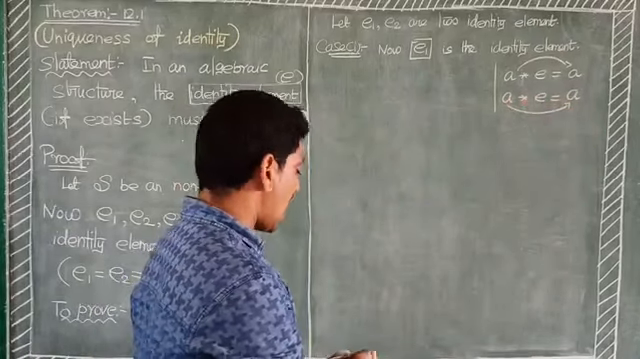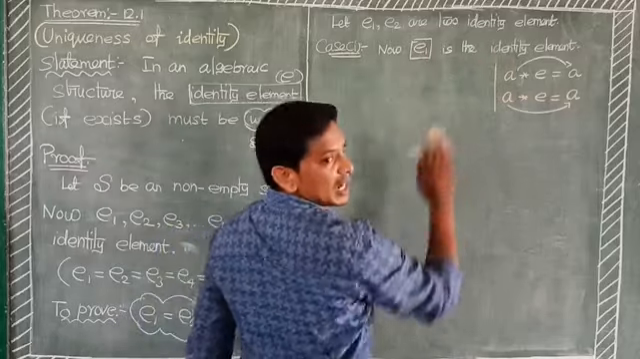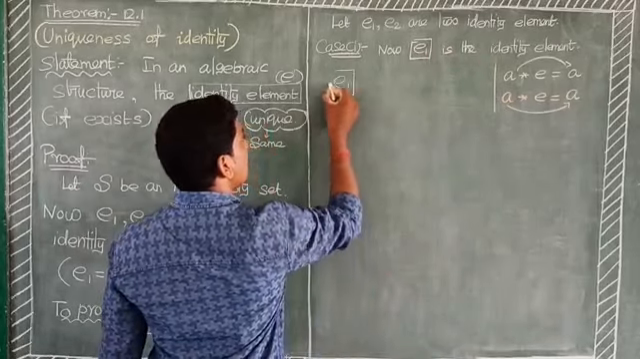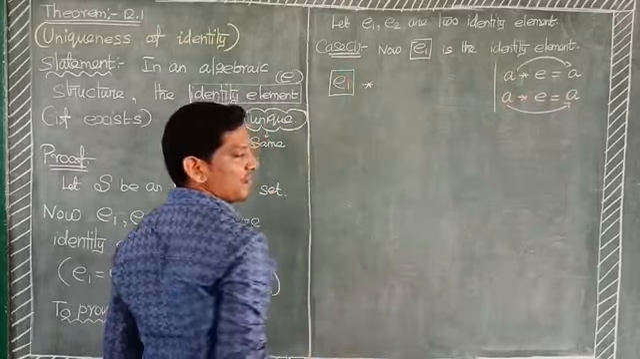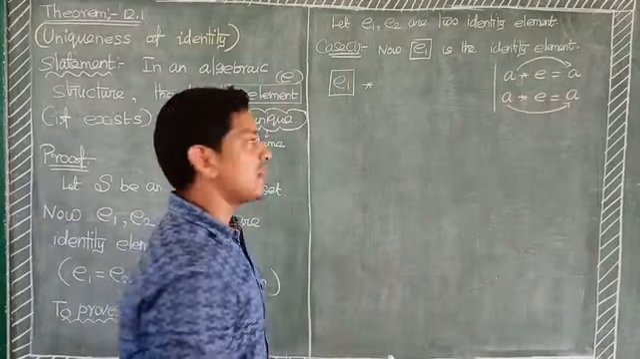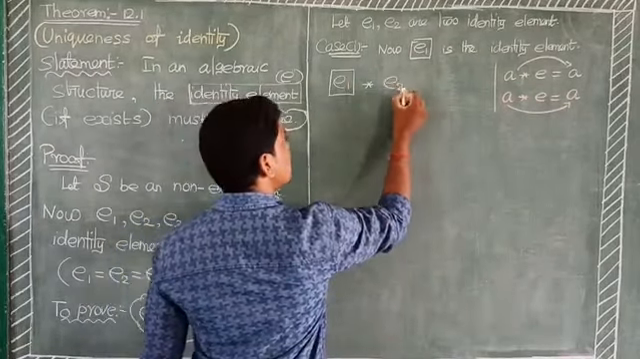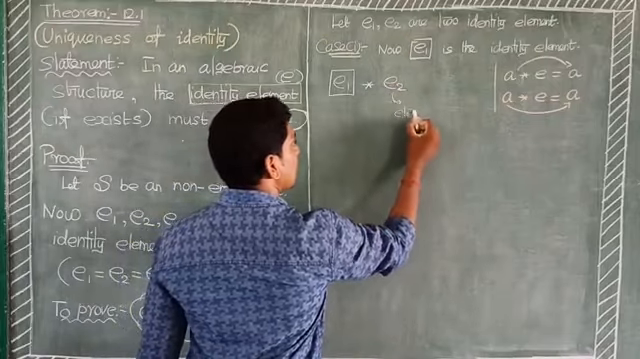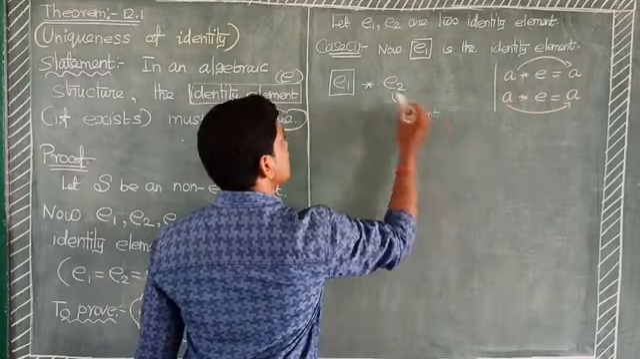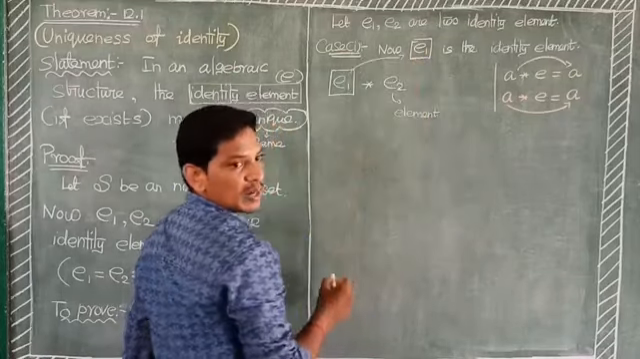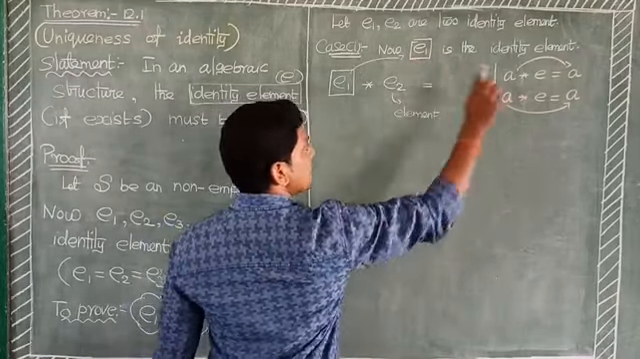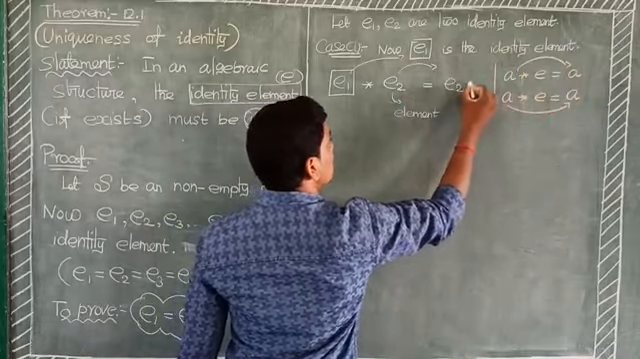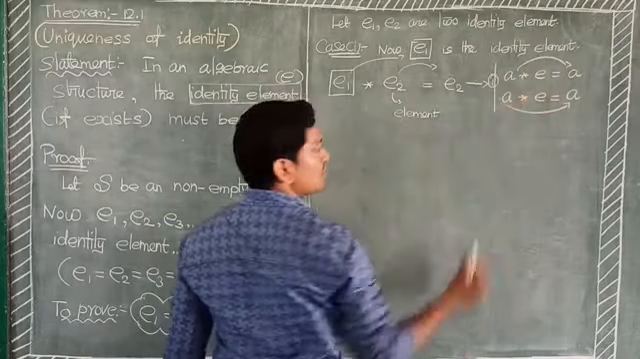Now E1 is the identity element. Binary operation, we take one element, that is E2. Assume that this is the element. This is the identity element, and the result is the same element, which means E2. Consider this equation number 1.